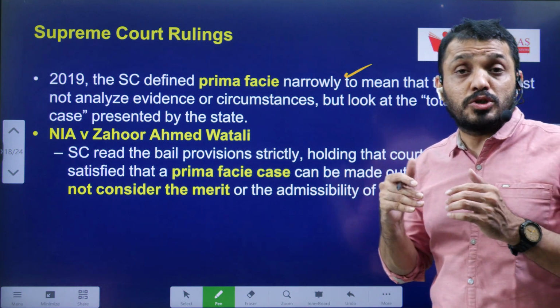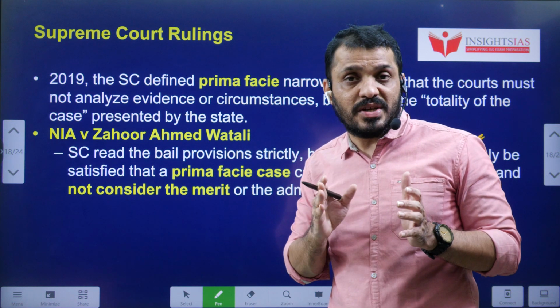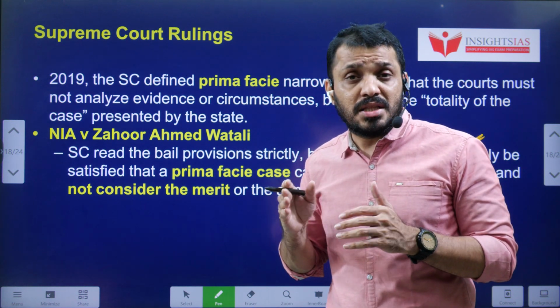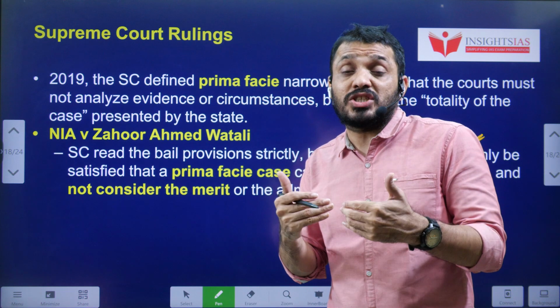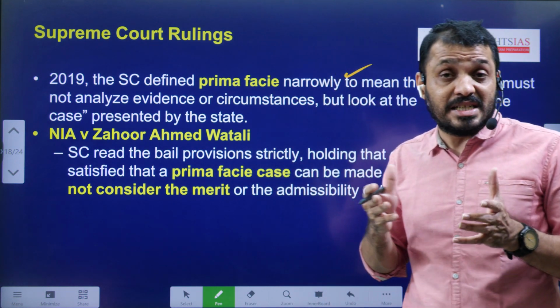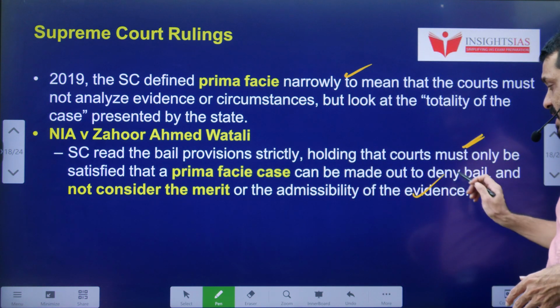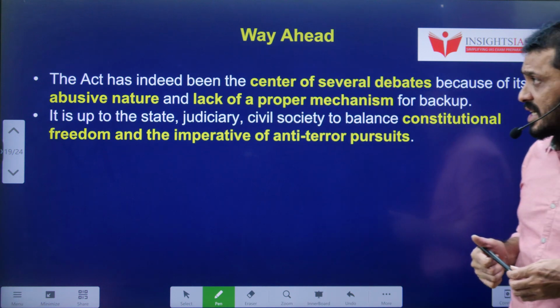That means more or less getting bail is very difficult in this kind of cases. Because when courts don't go into the details of the case and stick to the prima facie view, they don't take the chance of giving bail to people. So the majority of the times they decline bail. So getting bail is very difficult in these cases.